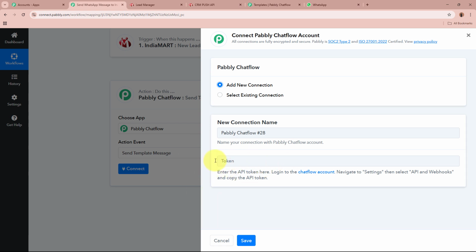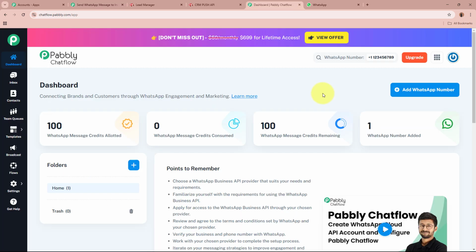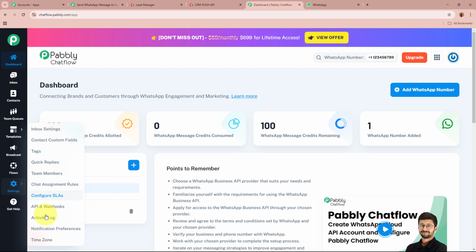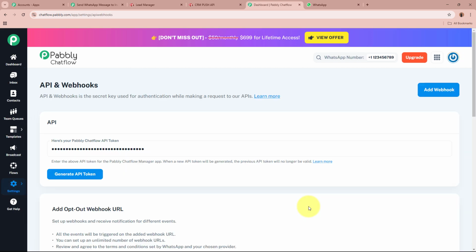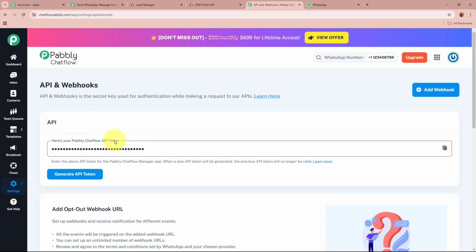After that, over here it is asking for the token. Using this token, we are going to build the connection between Pabbly Chat Flow and Pabbly Connect. And how we can have the token, for that follow the steps given here below in the help desk. So in order to have the token, I'm going to log into my Pabbly Chat Flow account again. So this is my Pabbly Chat Flow account, and in order to have the token, from the left side of the panel, go to settings, and from the options, go to API and webhooks right over here. As you land on the API and webhooks page, you can see over here, this is the API.